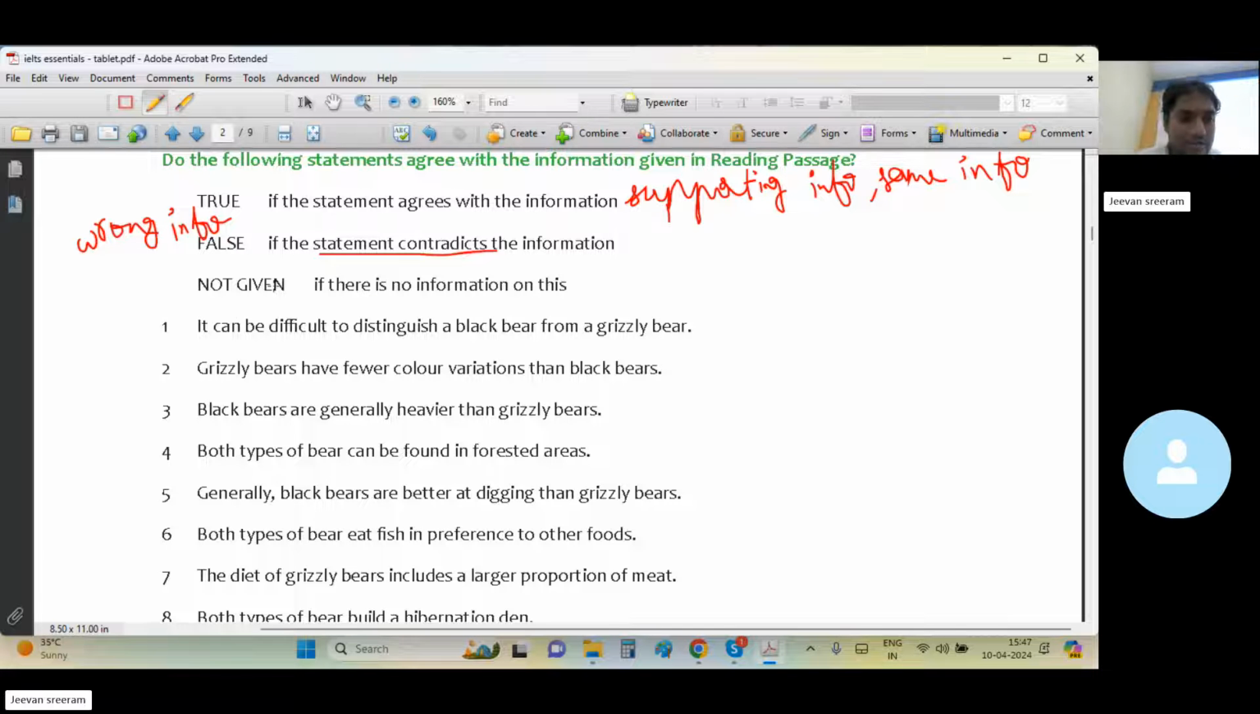Clear? Right. So for not given, what do we have to say? Not provided. Based on the information given in the passage, you can't say yes and also no. You actually cannot say whether it is yes or no. Okay? Yeah.